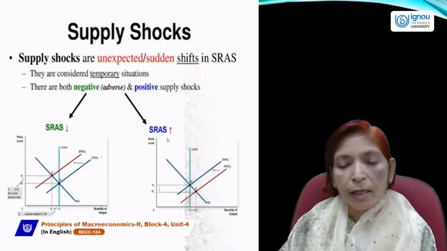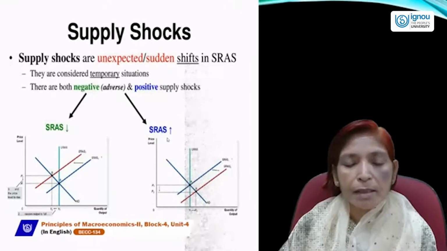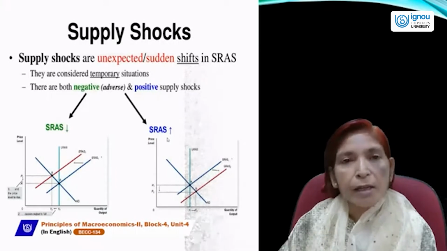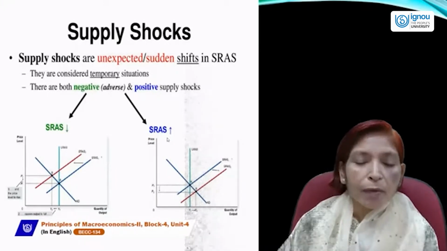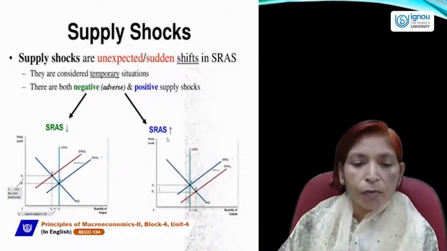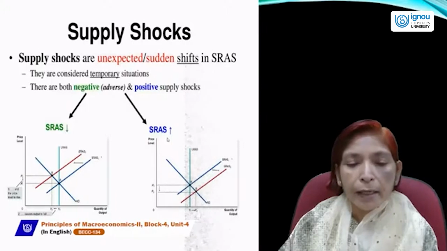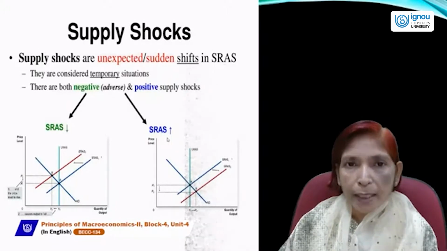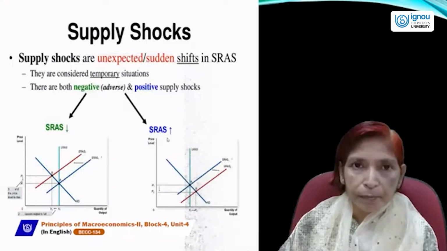The SRAS curve is generally upward sloping, which shows a direct and positive relationship between price and output level. First, the equilibrium point A is determined where LRAS, SRAS, and aggregate demand curves intersect. At this point A, the income level is Y1 and the price level is P1.